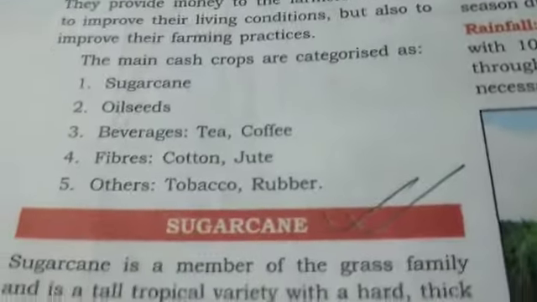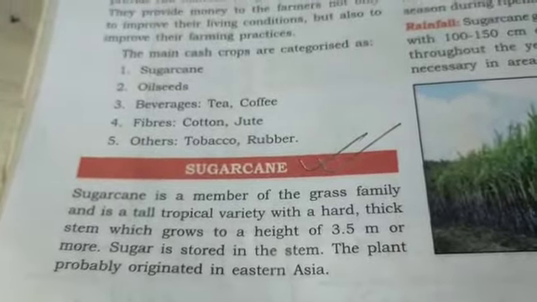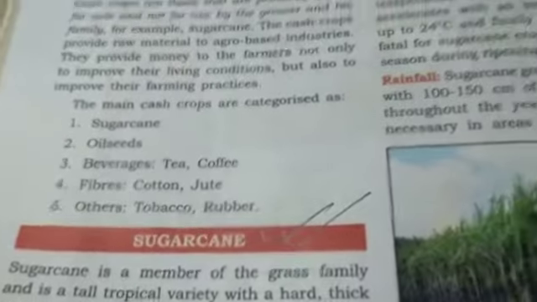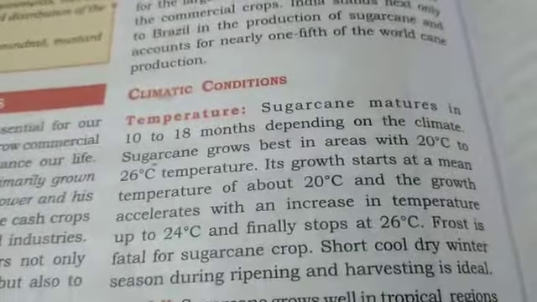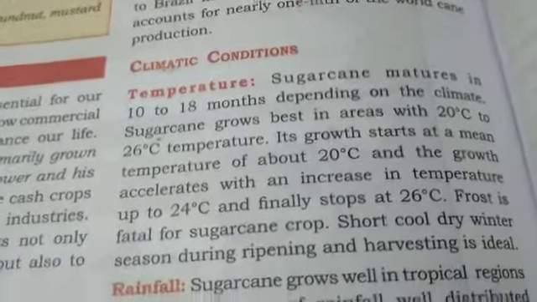In this particular reduced syllabus, we'll have sugarcane in this chapter, which belongs to the grass family. It is 3.5 meters in height. Sugar is normally stored in the stem of the sugarcane. The temperature needed is 20 to 26 degrees Celsius. Frost is harmful for the growth of sugarcane.